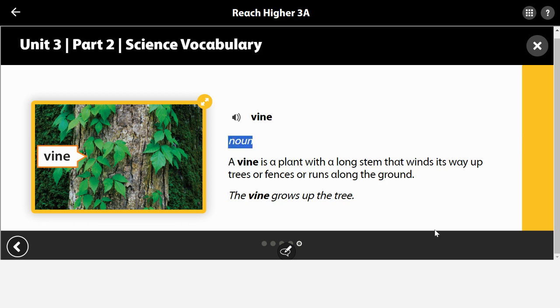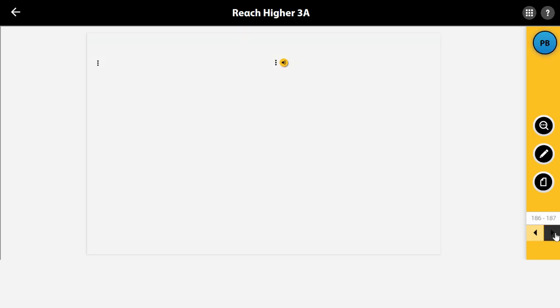Vine. Vine is a noun. A vine is a plant with a long stem that winds its way up trees or fences or runs along the ground. The vine grows up the tree. So we can see where the vine grows. It's not just one particular plant that's small and can be in a pot. Vines usually travel much further than where their root systems are. Okay, let's go over to our academic vocabulary now.